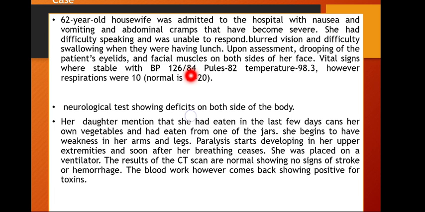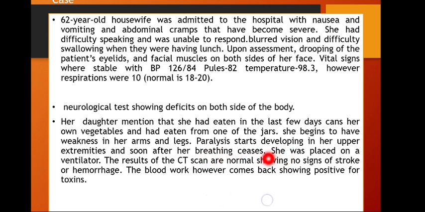So regarding this case, the patient presented with nausea and vomiting and abdominal cramps but also neurological features, and the neurological test showed deficit on both sides of the body. Her daughter mentioned that she had eaten canned food in the last few days, her own vegetables, and had eaten from one of the jars. She began to have weakness in her arms and legs. Paralysis started developing in her upper extremities, and soon after, breathing ceased.